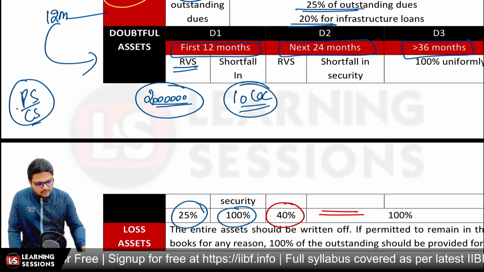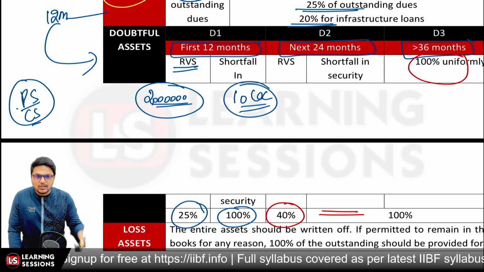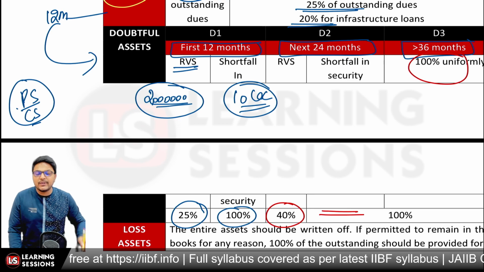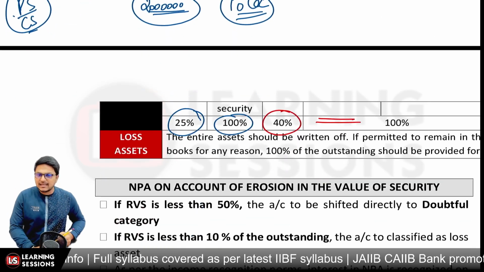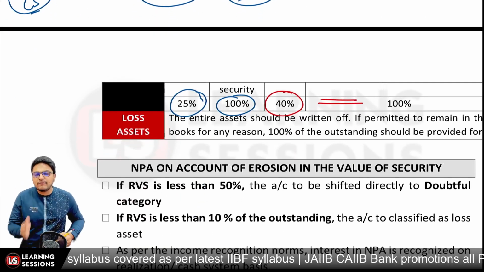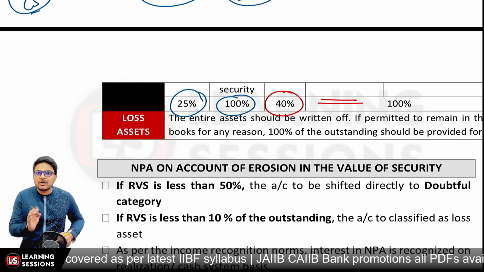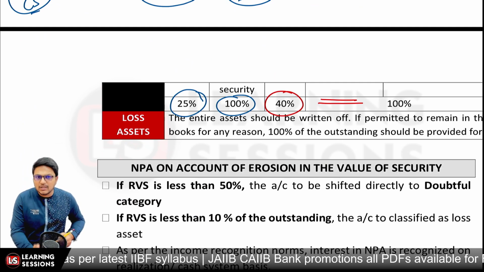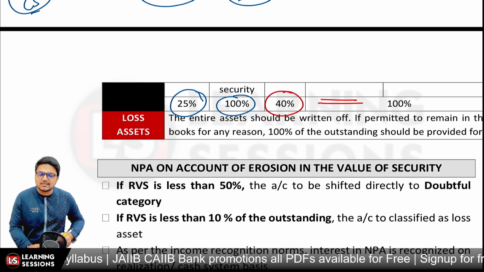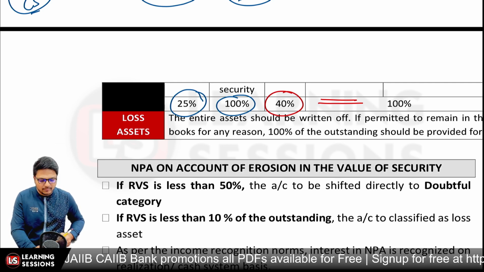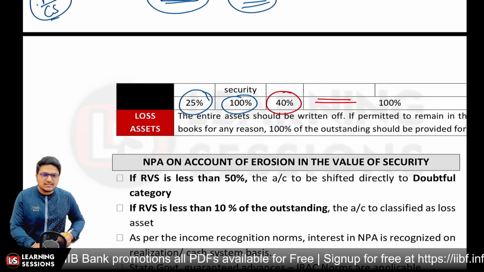And further, in case of the doubtful 3 category, whether the loan is secured or not secured, 100% of the provision is to be maintained, right? And further, in the case of a loss asset, as I told you, if due to any of the reasons the particular asset is not written off and is permitted in the books of account, in that case 100% of the provision is to be maintained. Okay, now there are some other cases also.